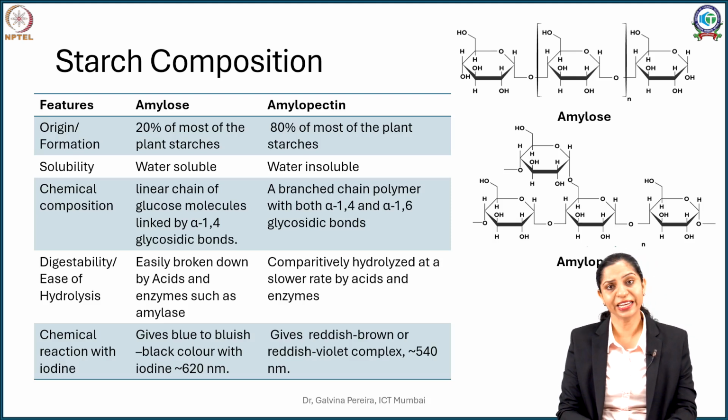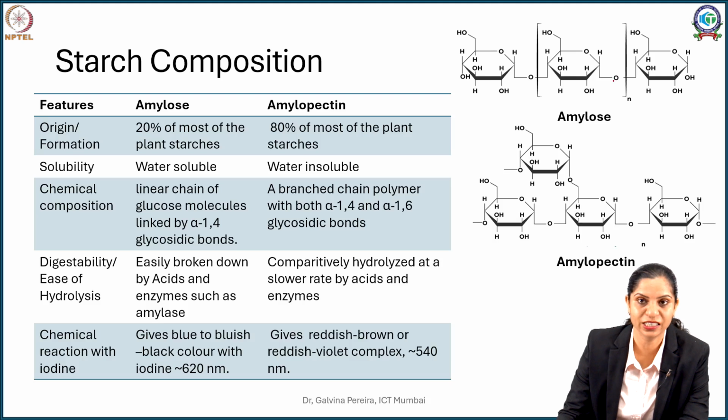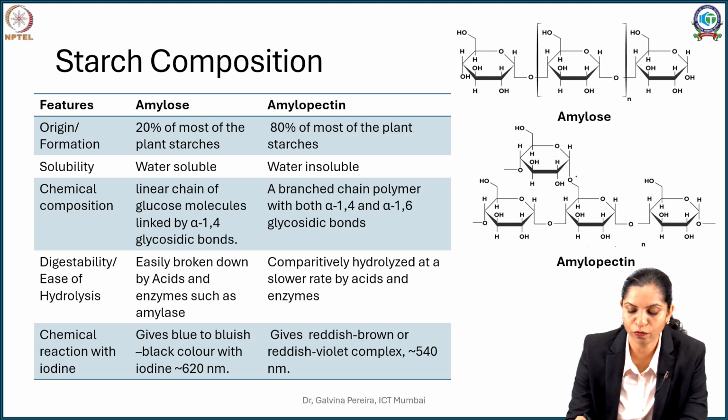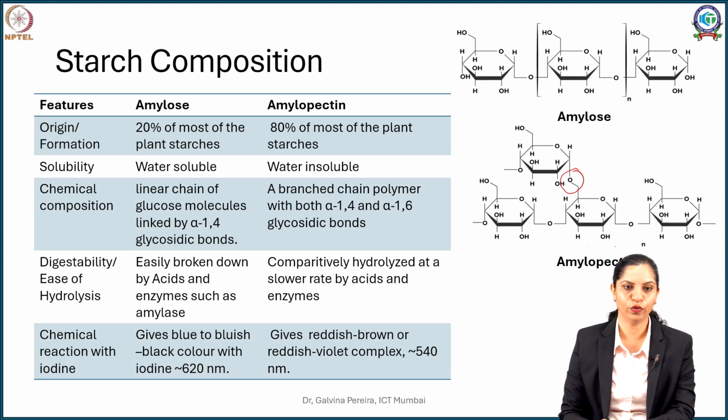So depends again on the source of the plants, but this is generally the minor component. Now amylopectin is a major component, the branched component, adding up to thousands of sugar molecules. Amylose has what are called alpha 1,4 linkages between the glucose. Here, apart from 1,4 linkages, you also see 1,6 linkages between the glucose. So amylopectin has two types of linkages, alpha 1,4 and alpha 1,6, whereas amylose just has alpha 1,4 linkages.